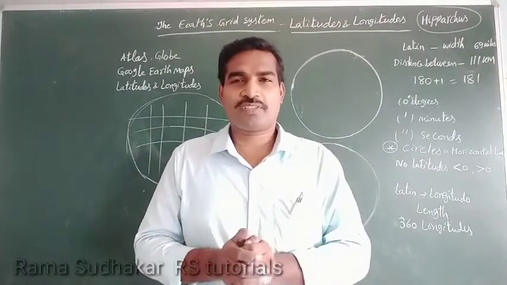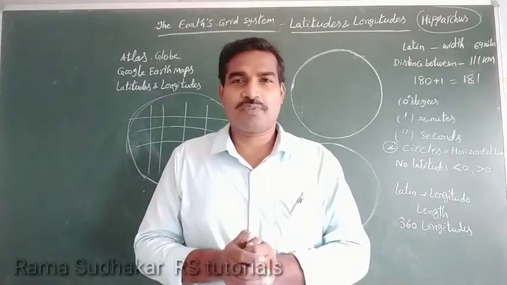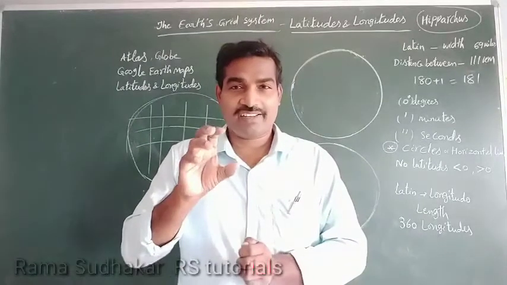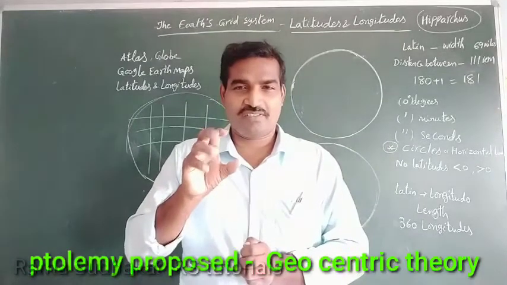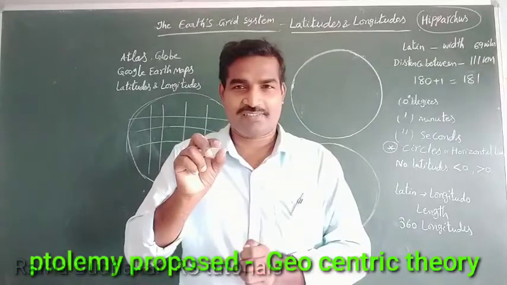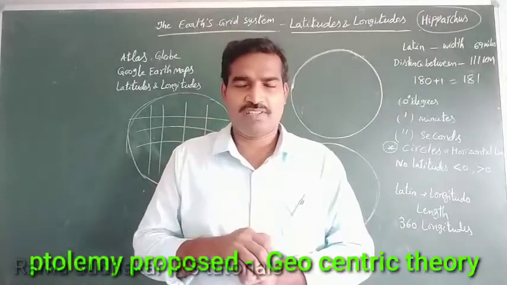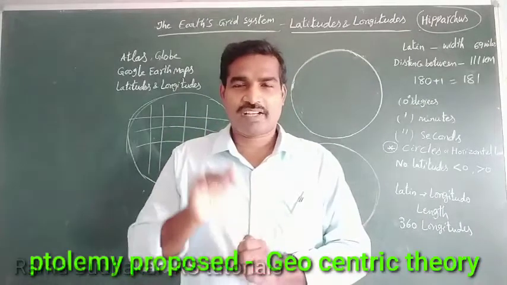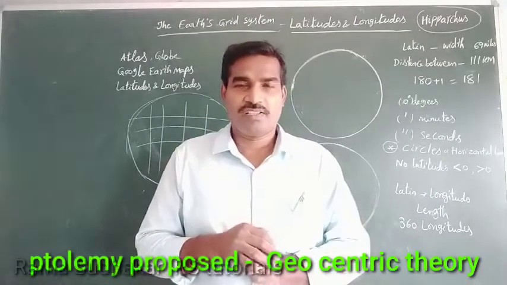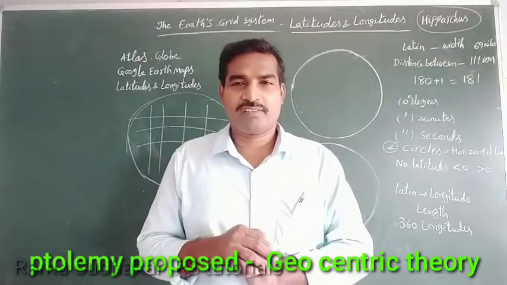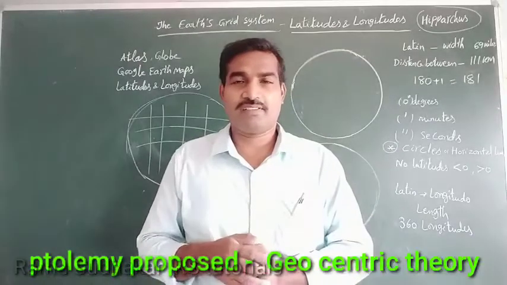Ptolemy also proposed the geocentric theory. Geo means land or earth. Earth is the center, and all other objects revolve around it. But it was not correct. It was described by Ptolemy, who was also a scientist.